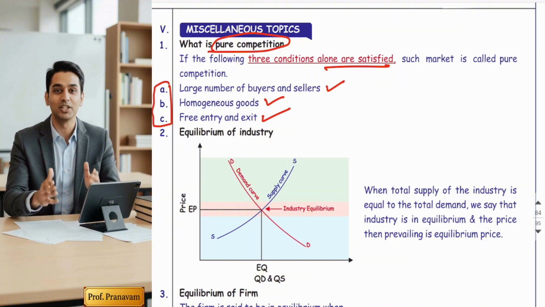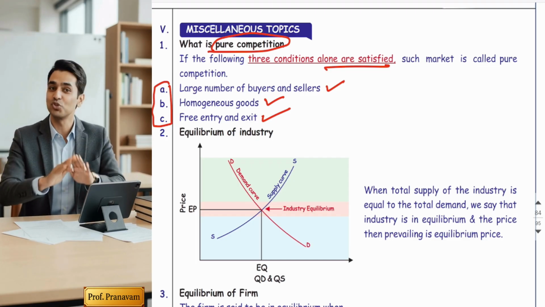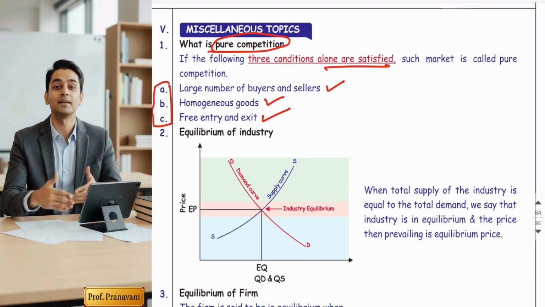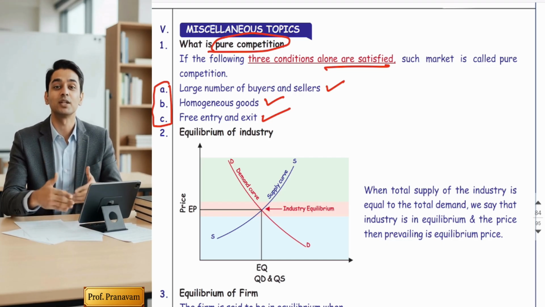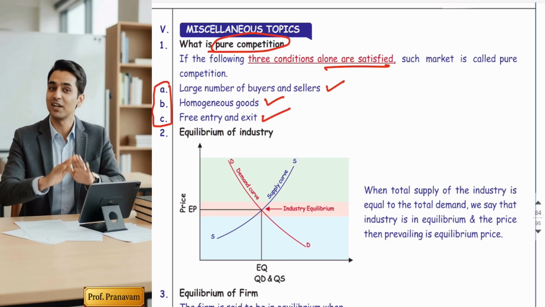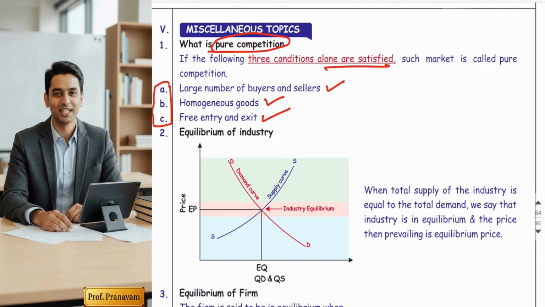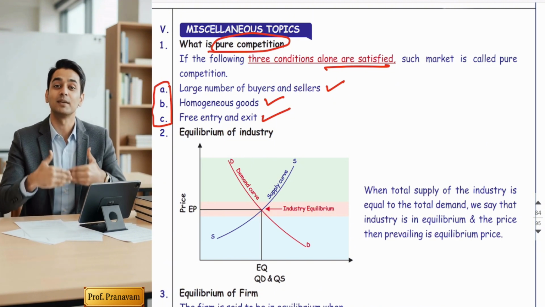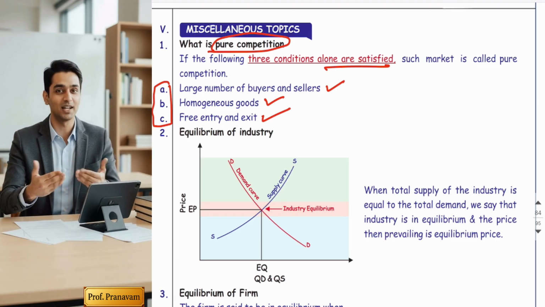And that is what we have learned, the features of perfect competition. For example, price taker, no advertisement cost, no transportation cost, perfect mobility of the resources. These are all assumptions. That is why it is said that all perfect competition is pure competition, but all pure competition is not perfect.